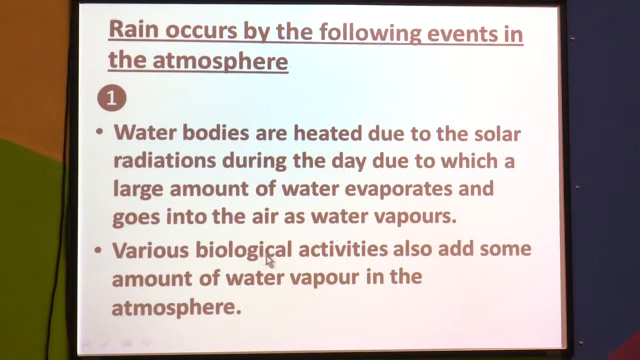Various biological activities also add some amount of water vapors in the atmosphere. You know about transpiration. What is transpiration? Losing of water by the surface of leaves in the tall trees especially. So tall trees lose water from the surface of their leaves, and because of that also water vapors get added to the atmosphere.